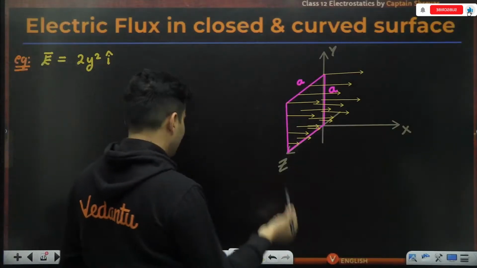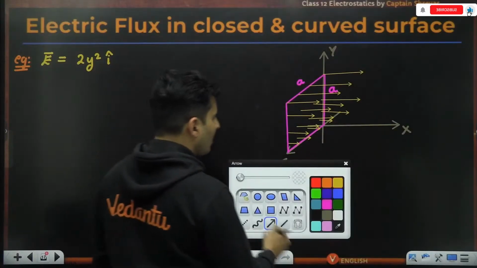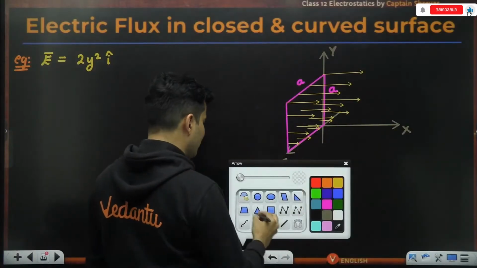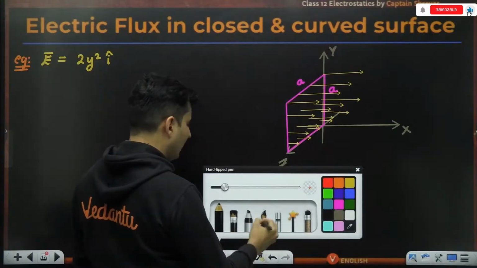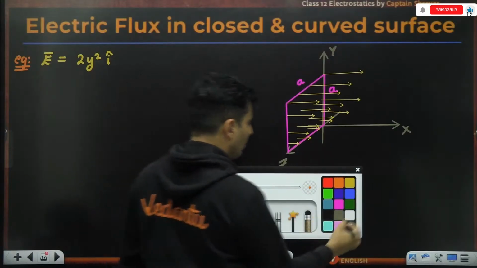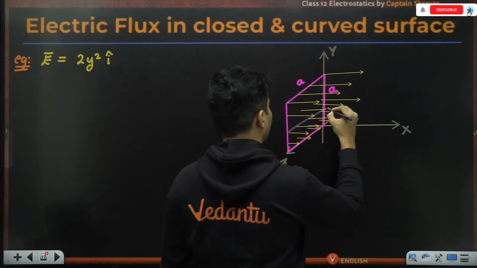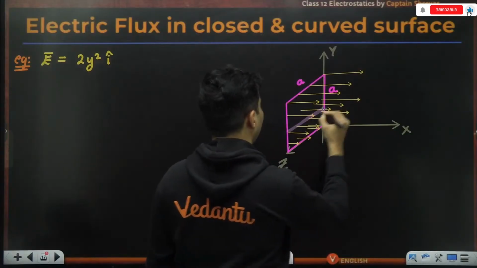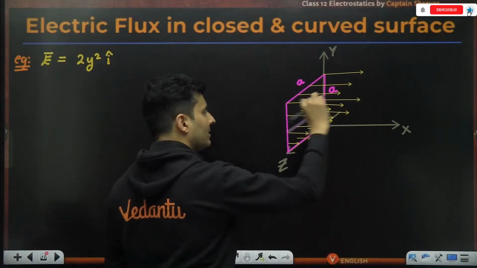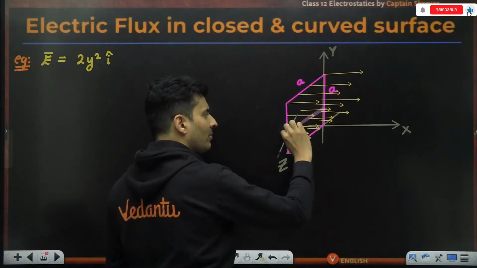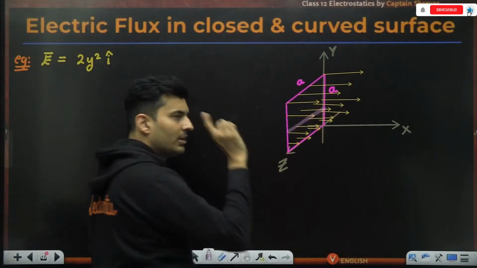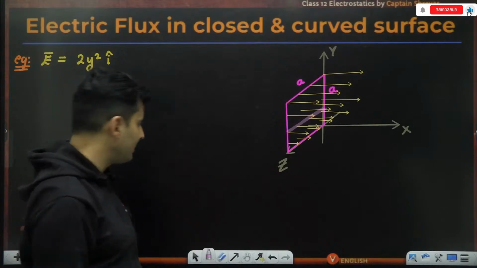So if it is like this, I have an idea. Why not take small strips in this manner, like this, and find the flux through a strip like this, not vertical, horizontal, because everywhere on a horizontal strip, the field is the same.